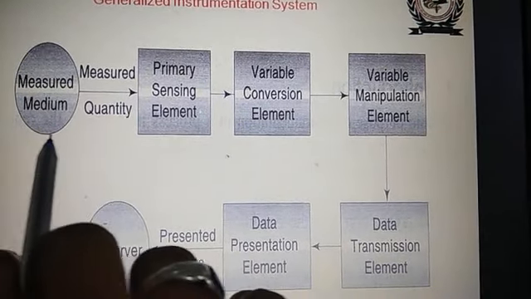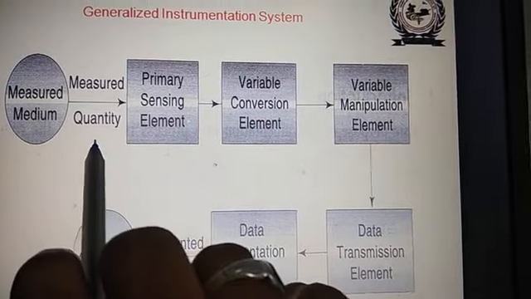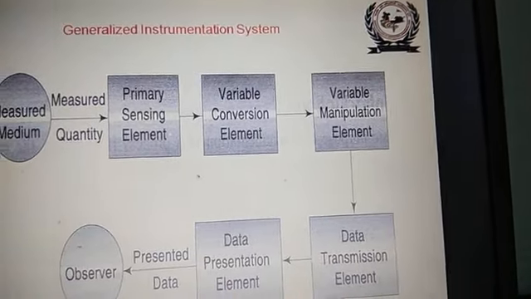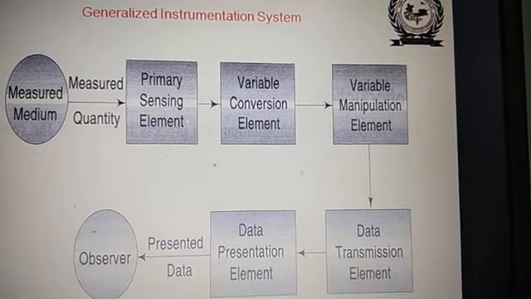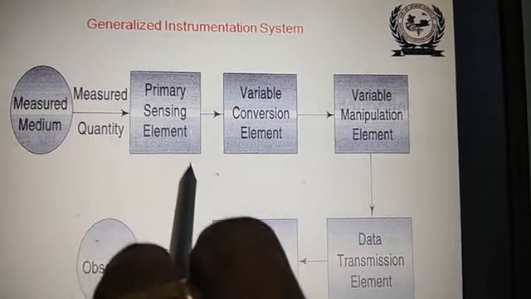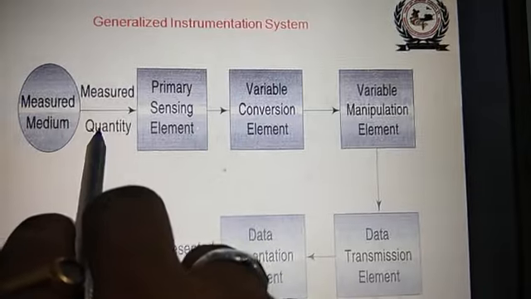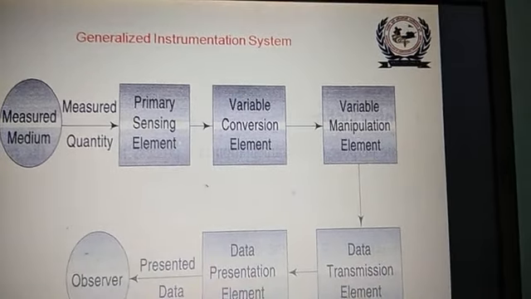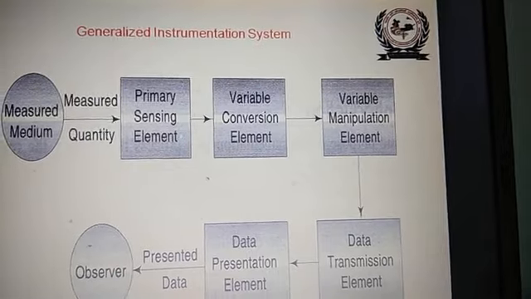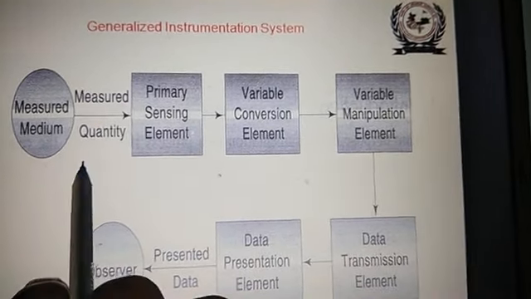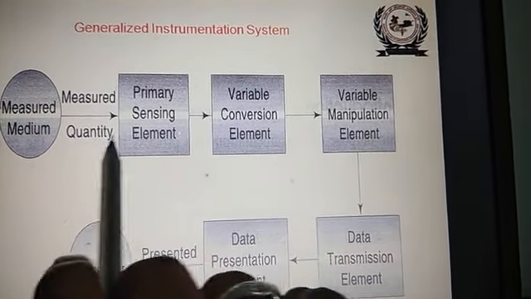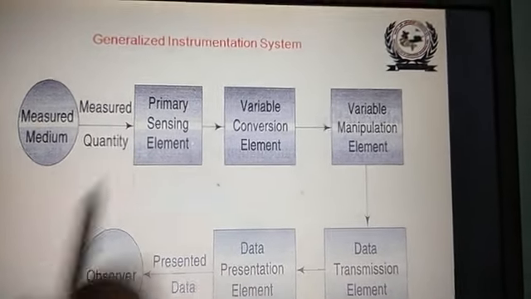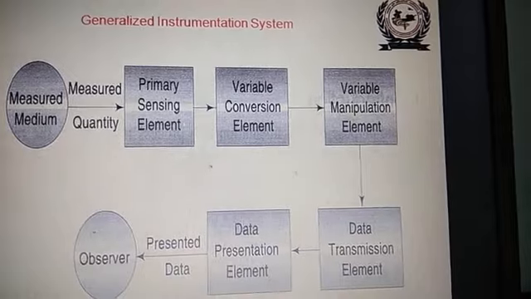Whatever is the quantity measured is applied to the primary sensing element called as a primary transducer. And this transducer will convert this physical quantity to the electrical quantity. But sometimes we need to convert it not into electrical but into another quantity. These are called as the primary sensing element.